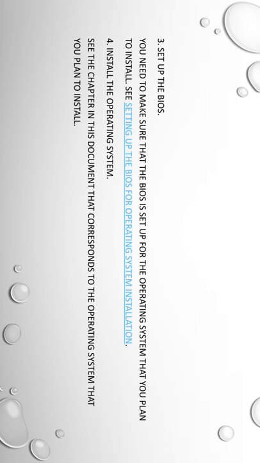Number 3. Set up the BIOS. You need to make sure that the BIOS is set up correctly for the operating system that you plan to install. See setting up the BIOS for operating system installation. Number 4. Install the operating system. See the chapter in this document that corresponds to the operating system that you plan to install.